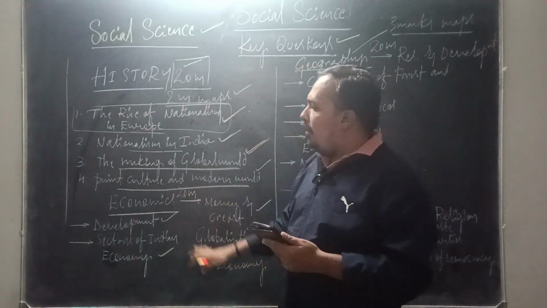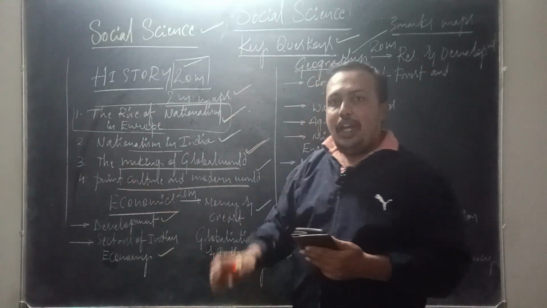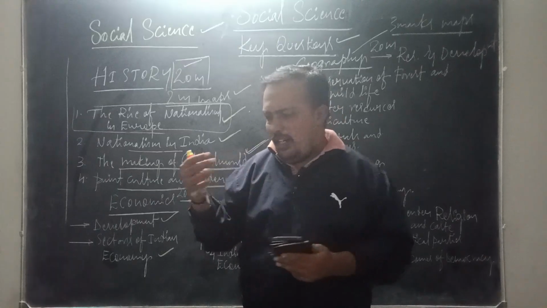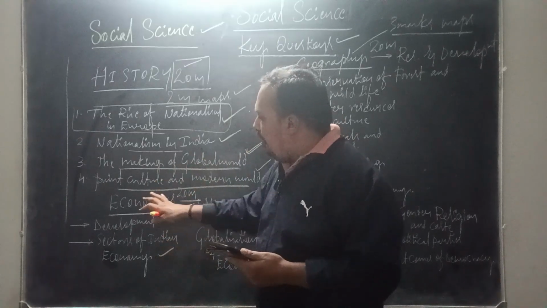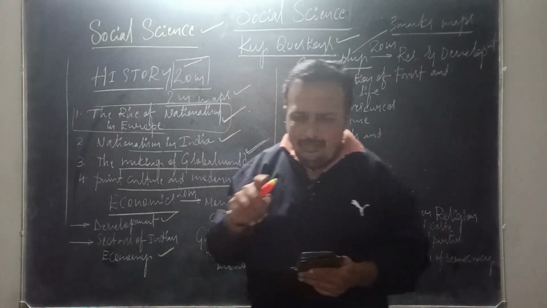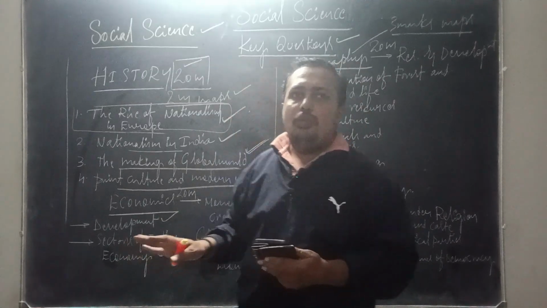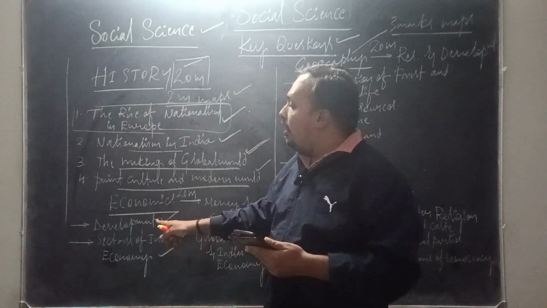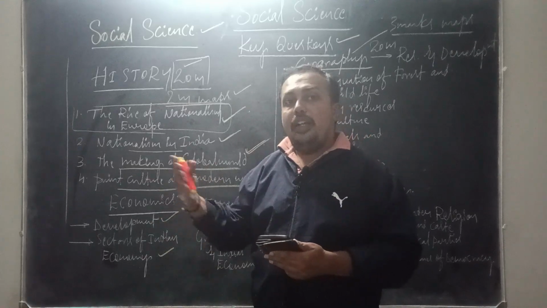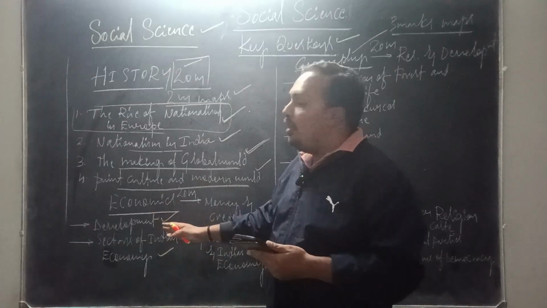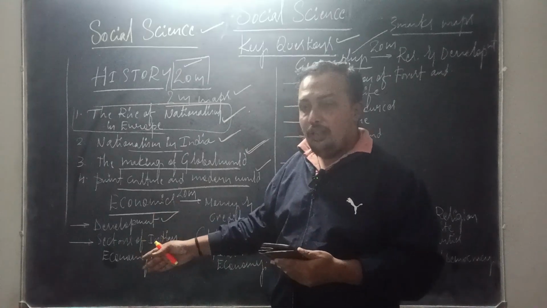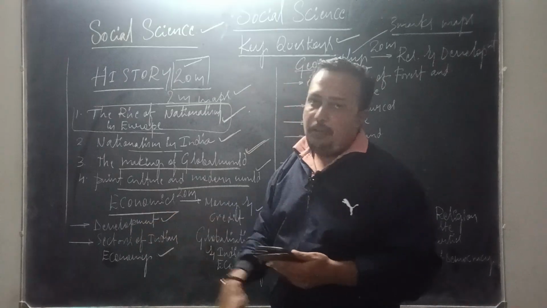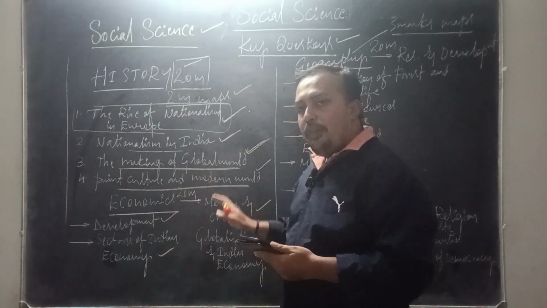See, overall in the economics, analytical questions will come. By analyzing the data, you need to answer, that we call an analytical question. Such questions are there in the multiple choice section. So overall, from the development chapter, that is related to the HDI, Haryana, Bihar and Kerala, that box is there, no? Regarding that, the analytical question may come from the development chapter. So analytical questions are there overall from economics.